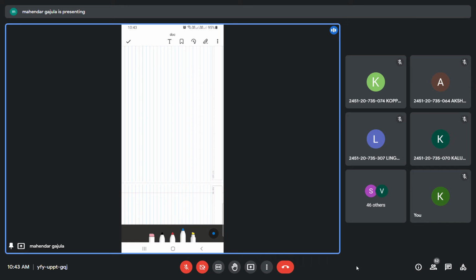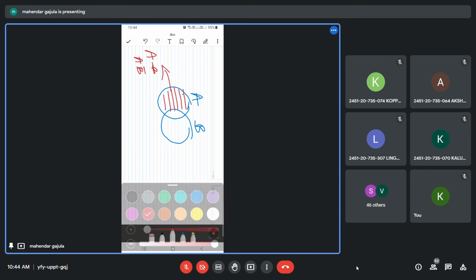First, let me explain this Venn diagram concept. These two are the two events A and B. This is A minus B, which can also be written as A B bar.